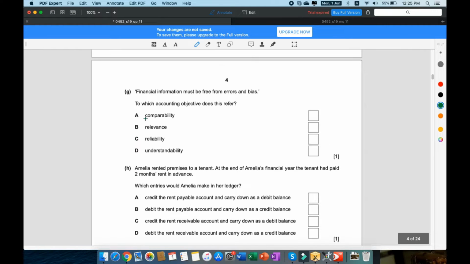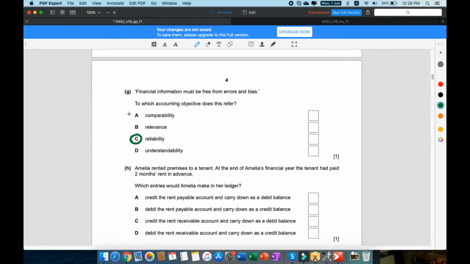Alright, so part G. Financial information must be free from errors and bias. To which accounting objective does this refer? Right, so we all know that the answer is going to be C, reliability, because if any financial information is free from errors and bias, then it automatically means that the information is reliable, because it does not have any errors and is free of bias.